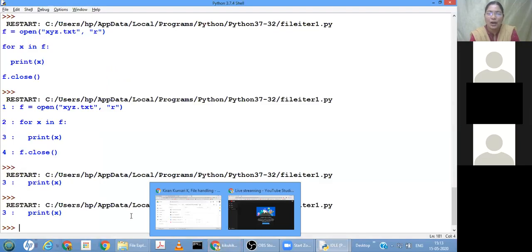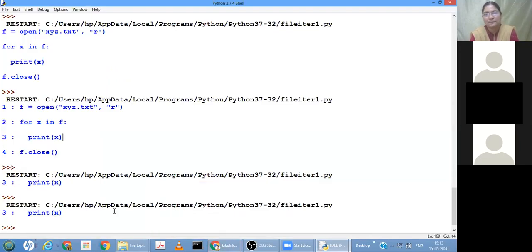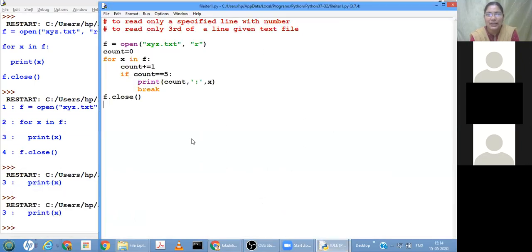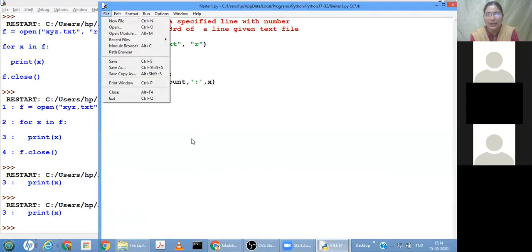Now let's see how to read word by word. We have done line by line, so next we will read word by word. In file handling in Python, there is a function called split. We can use the split function to split a given line into words.